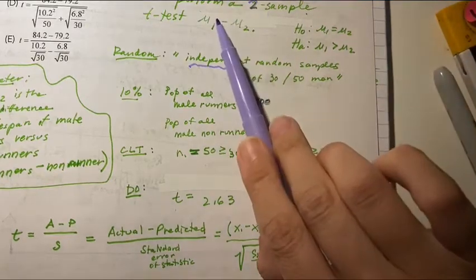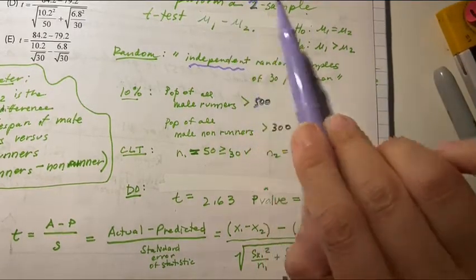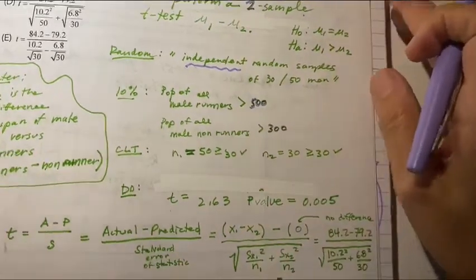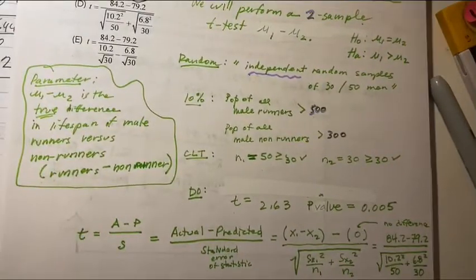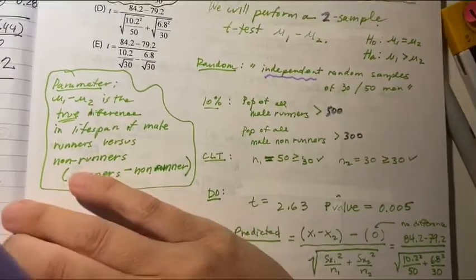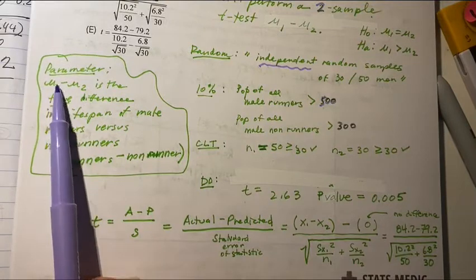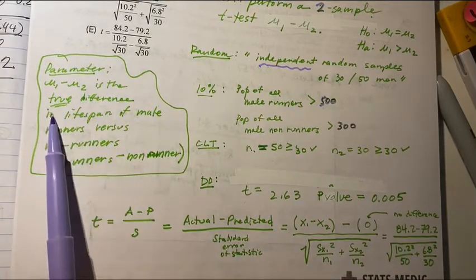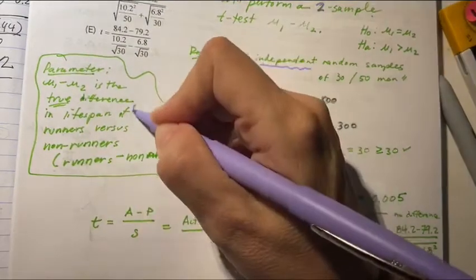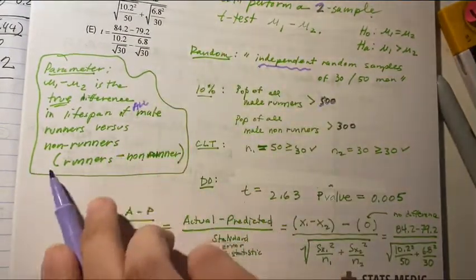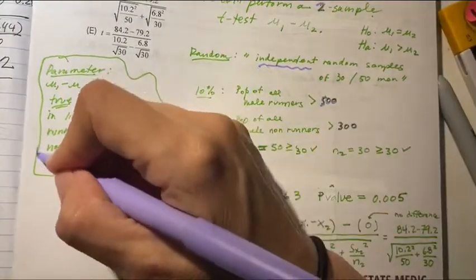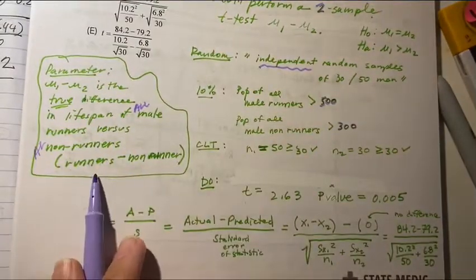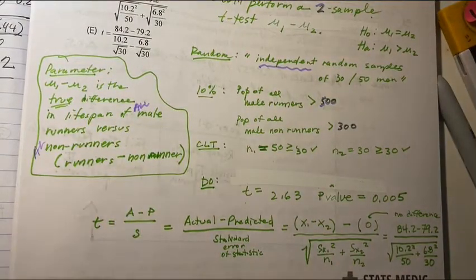We also think about writing out the parameter because it helps us clarify what it is we're doing. So what we're doing here is we're trying to find mu1 minus mu2, whether or not there is a true difference in lifespan of all male runners versus all male non-runners, and we're using the formula runners minus non-runners.